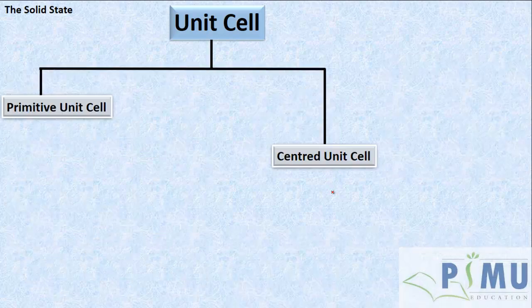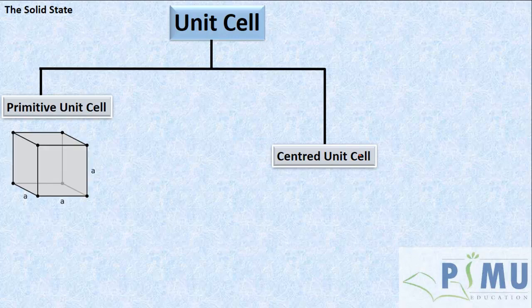These unit cells are classified into 2 types: the primitive unit cell and the centered unit cell. In a primitive unit cell, the particles are present only at the corners of the unit cell. Whereas in centered unit cells, particles are present in addition to the corners.